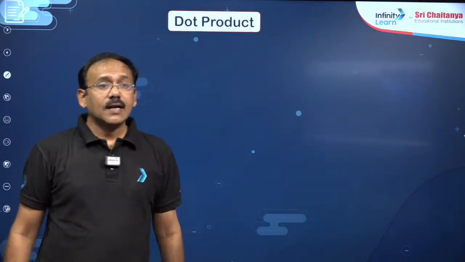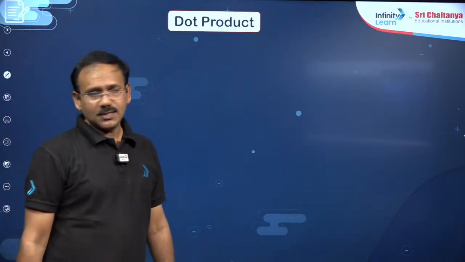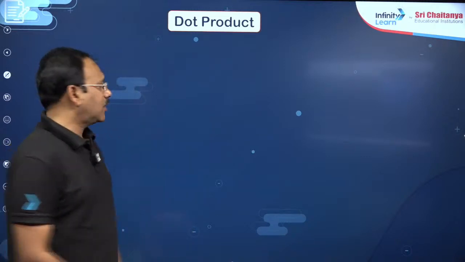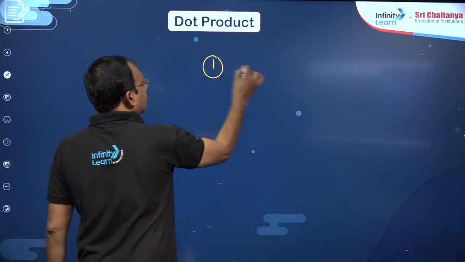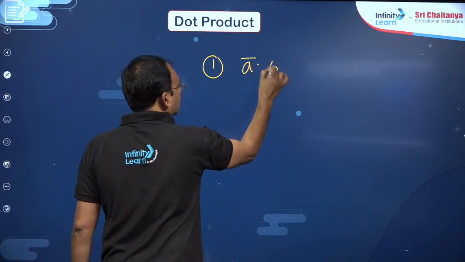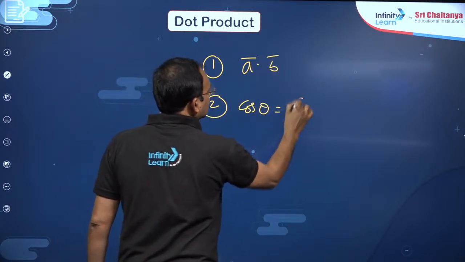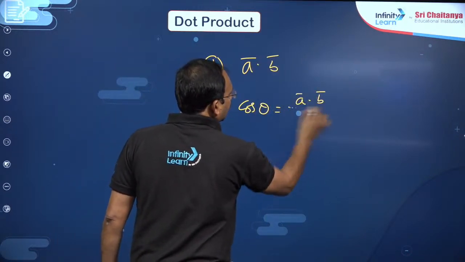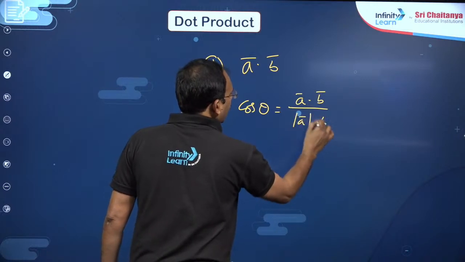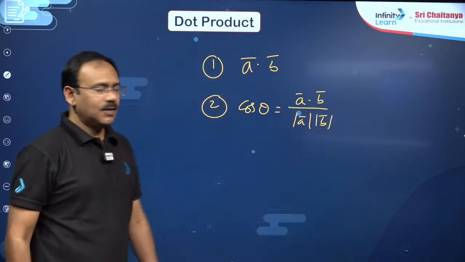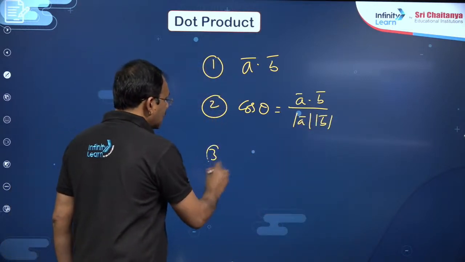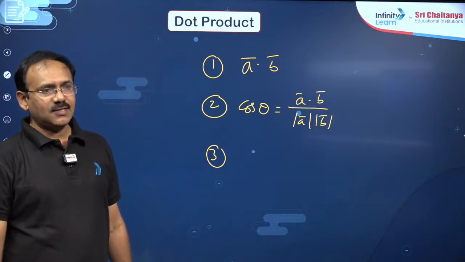Next, my dear friends, coming to dot product, dear students, in dot product most important is anyhow the basic definition, how to find the dot product, and to find the angle between two vectors, cos theta is equal to A bar dot B bar by magnitude of A into magnitude of B. This is one point. And most important is projection, my dear friends.